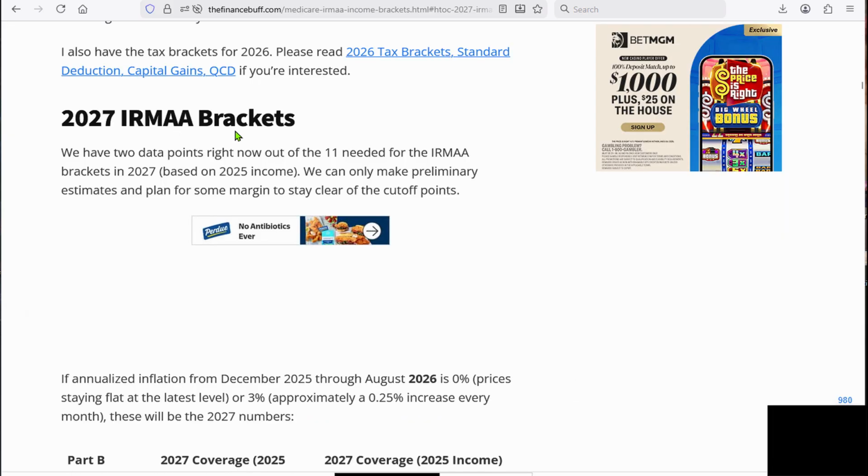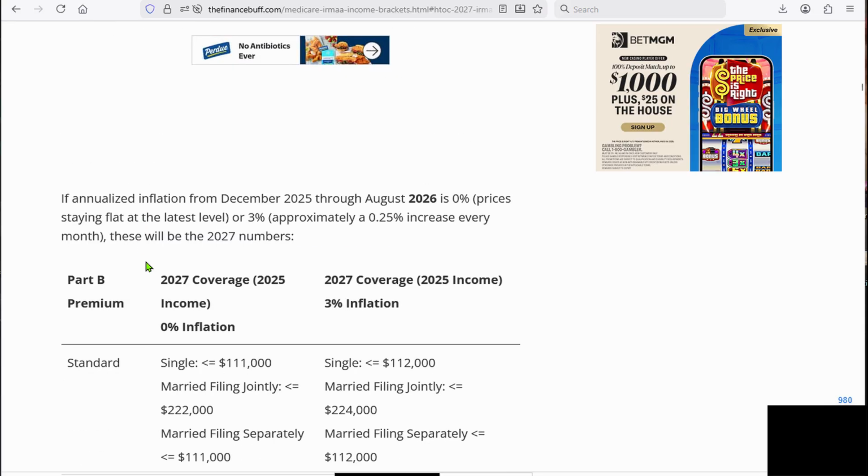Our 2027 IRMAA bracket is an estimate. And you can see we have 2 data points right now out of 11. They need 11 to get a full bracket, and this is based on your 2025 income. But this gives a good feel of the direction that IRMAA brackets are going.